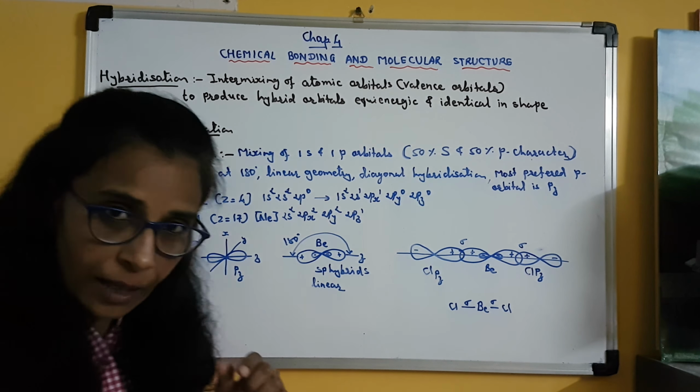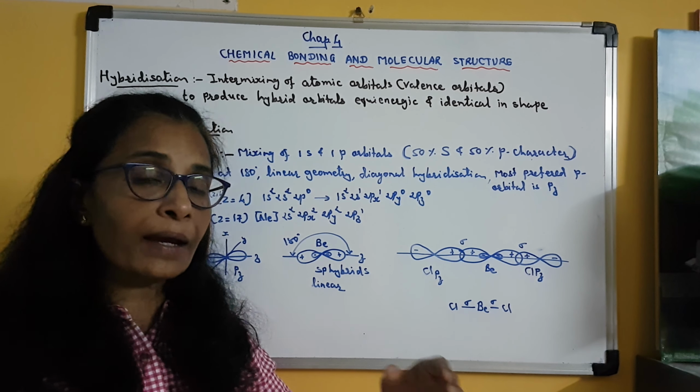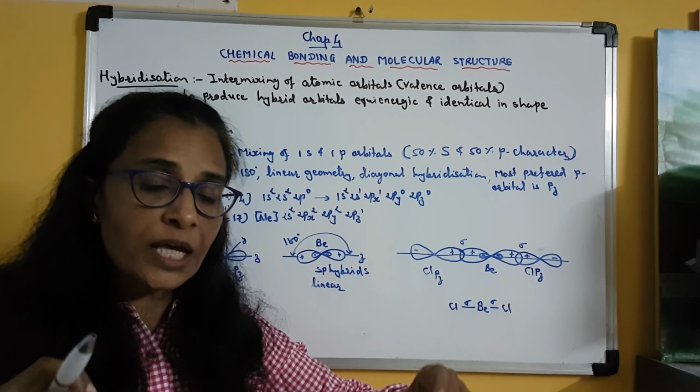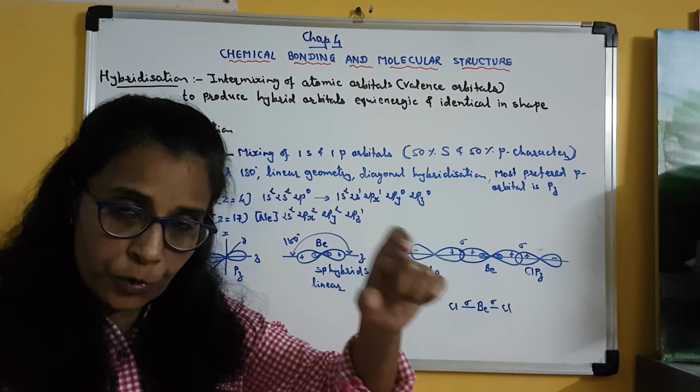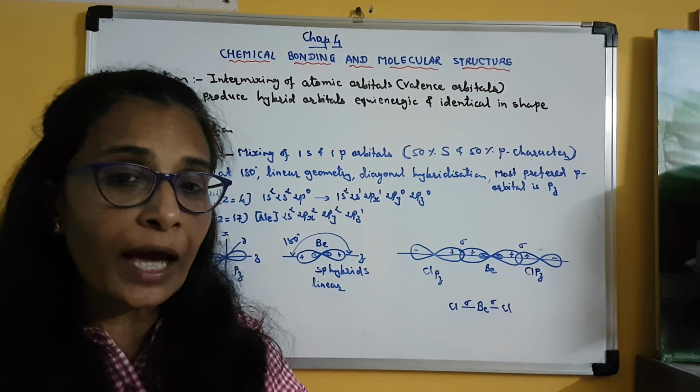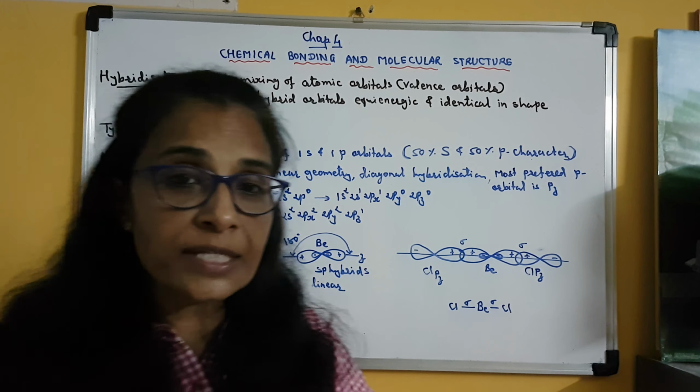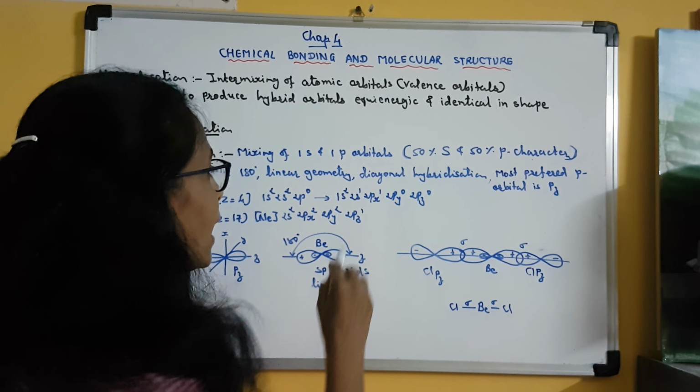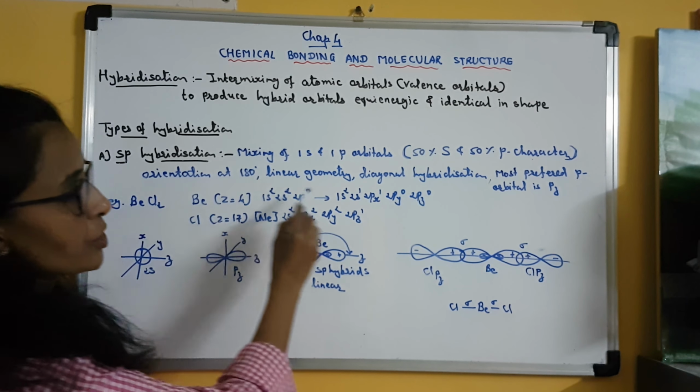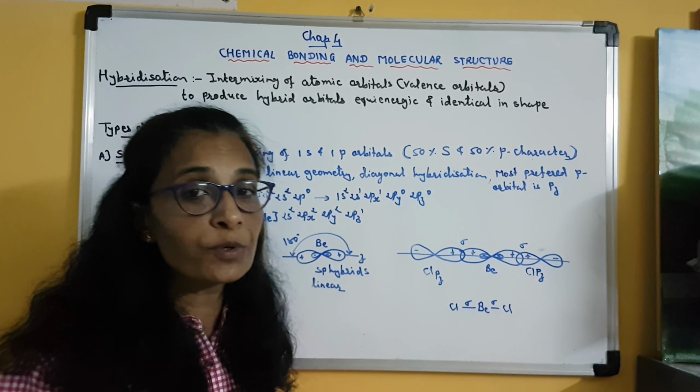Means the structure or the geometry of the molecule will be linear, because a 180 degree angle means linear arrangement. So these hybrid orbitals are oriented at 180 degrees. Actually, hybridization is the reorientation of orbitals: intermixing of atomic valence orbitals, and after that there is a reorientation of orbitals. In the reorientation they are oriented at 180 degrees, so the geometry will be linear, and as a result sp hybridization is also known as diagonal hybridization.